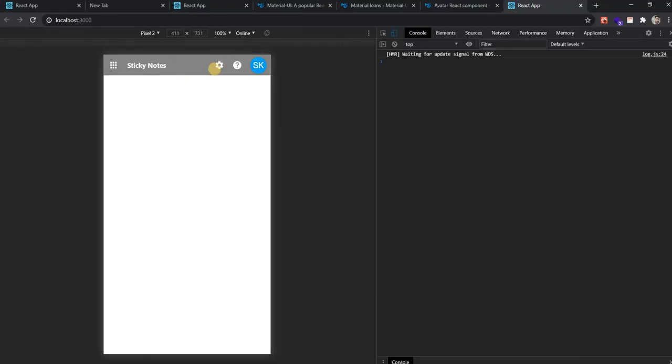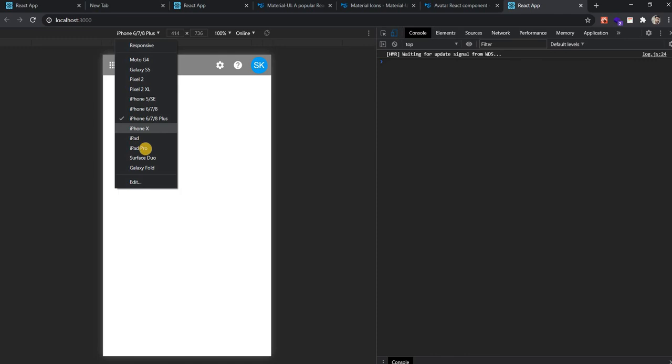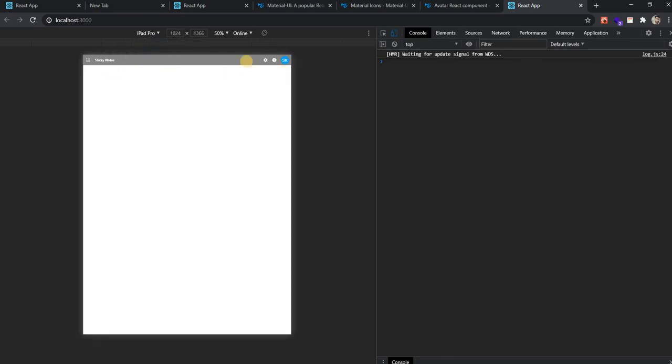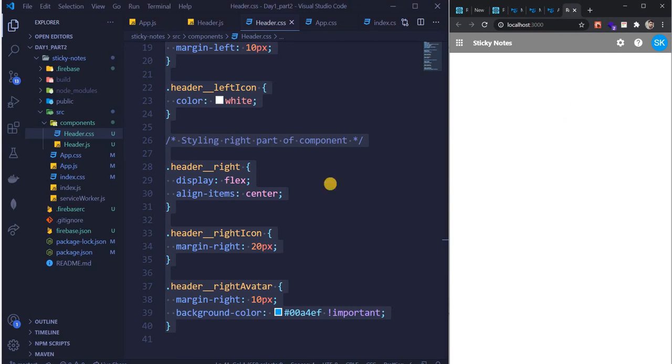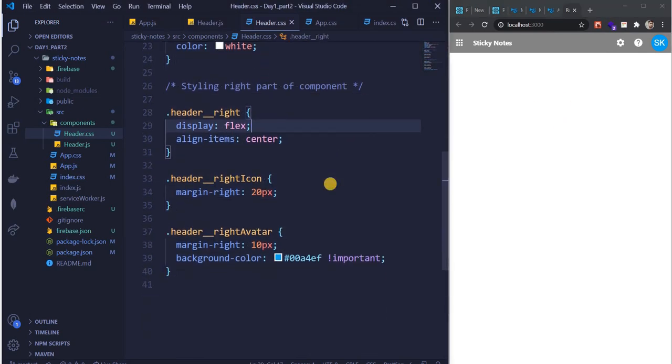Let's just Control Shift I, open it in mobile view, it is doing it. Open it in iPhone, doing it. iPad Pro, it is completely responsive, guys. It is completely responsive because you have used Flex. So that's the whole beauty of using Flex. Got it, guys?